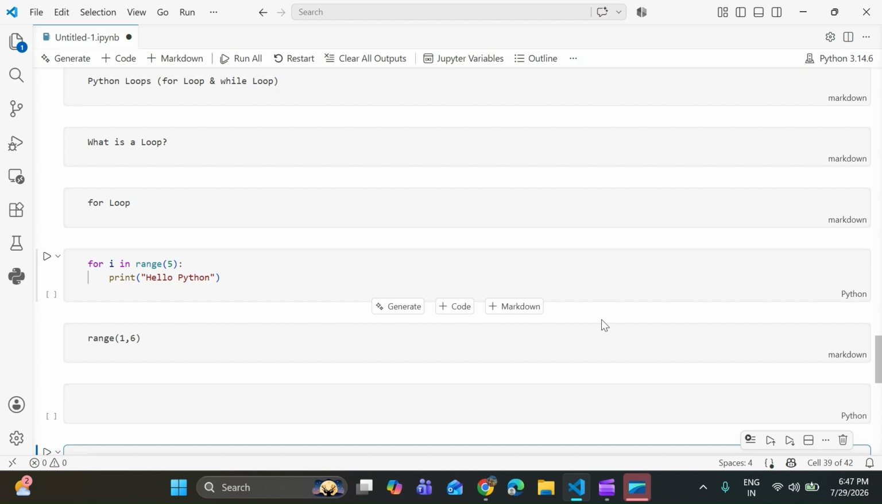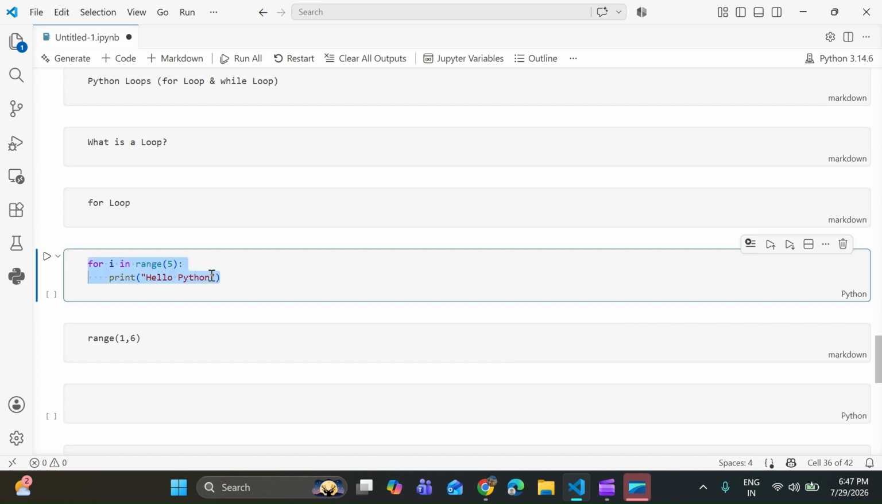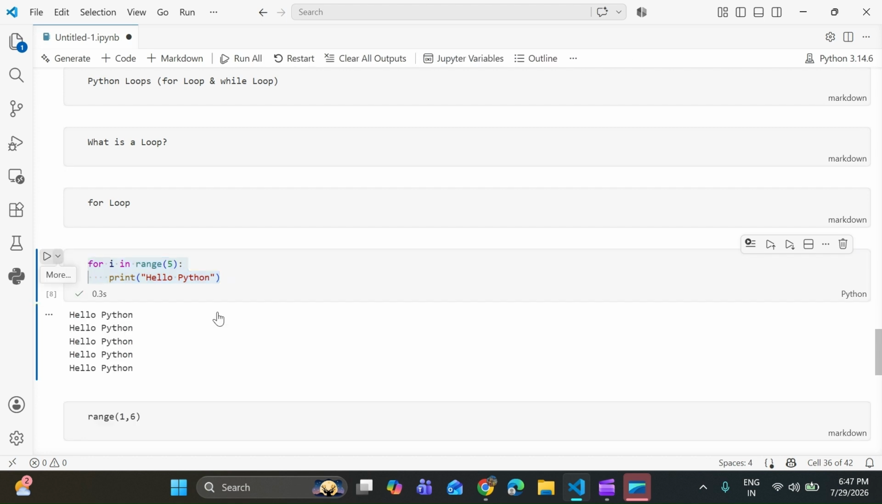Let's start with the for loop. A for loop is used when you already know how many times you want to repeat something. For example, here I have already written the code using a for loop. Okay, let's print this statement. So let's understand this line.